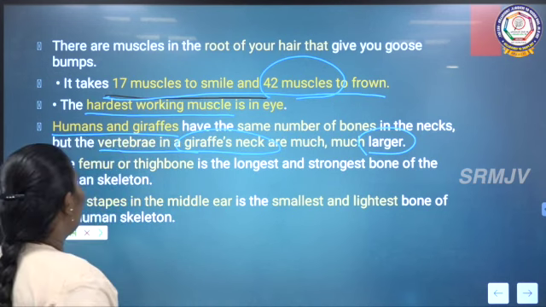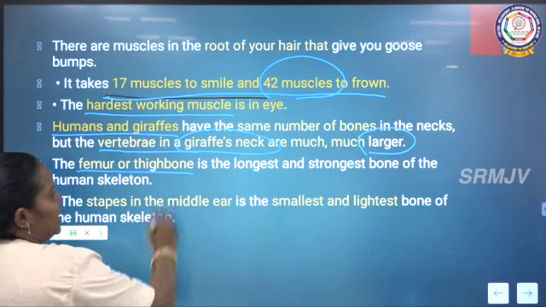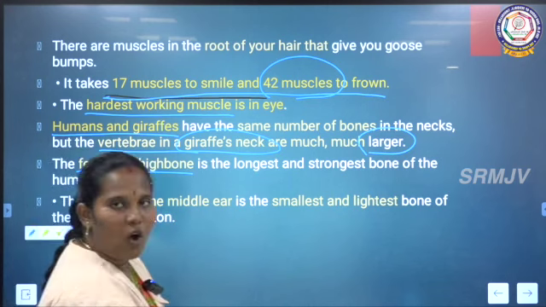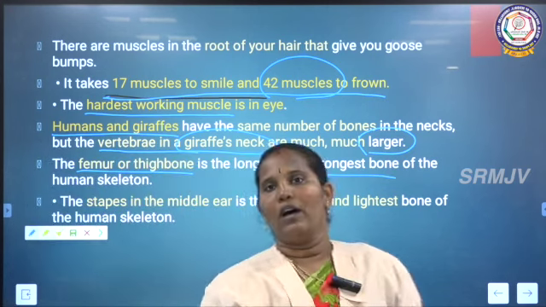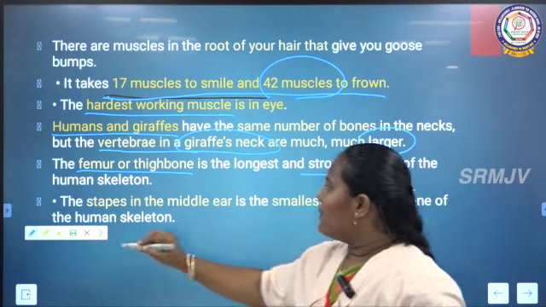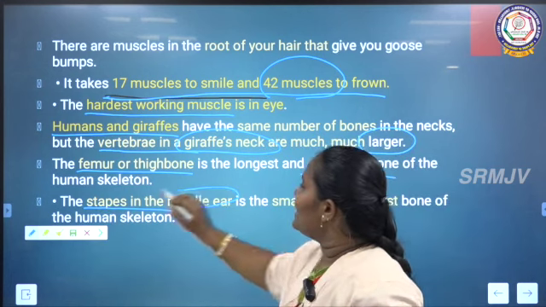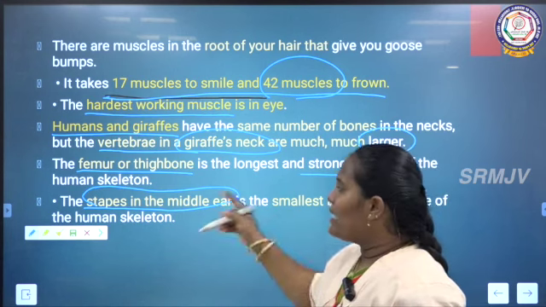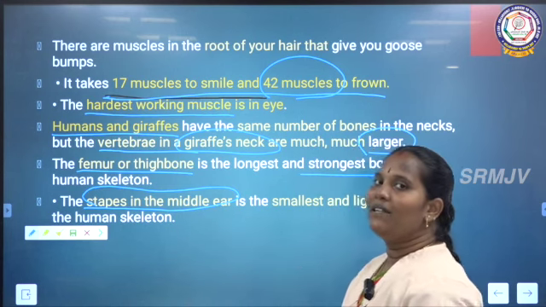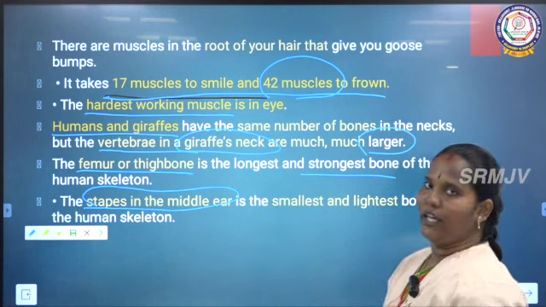Then next is the femur or thigh bone. It is the hardest, strongest and longest bone of our body. The same with the stapes in the middle ear. In the middle ear we have 3 types of bones. One is the stapes. This is the shortest bone in the human body.